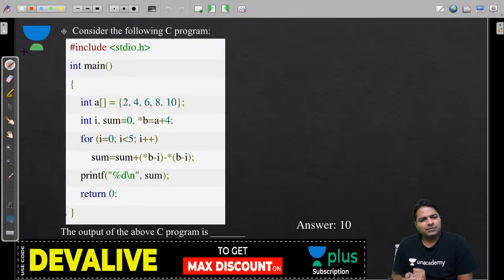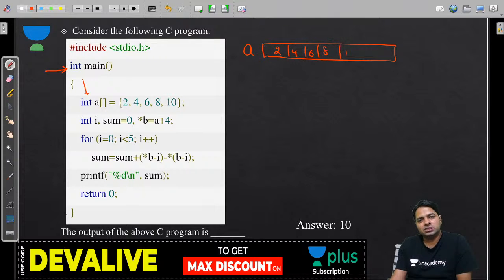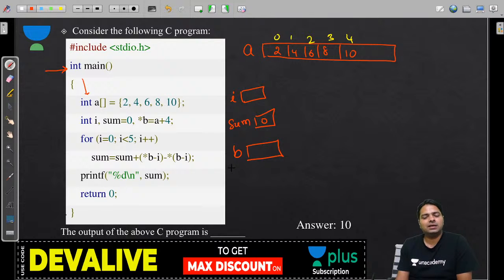Now this time, do you have any static variable? No, that's good. Now start executing the program. A has how many elements? 2, 4, 6, 8, 10. We have these elements and the size accordingly. Fine. Now I is also there, a variable whose value we don't know yet. Sum is also there, which is 0, and B is a pointer. Do not forget that it is going to hold A plus 4, that means the address of A[4]. So indirectly B points to A[4].